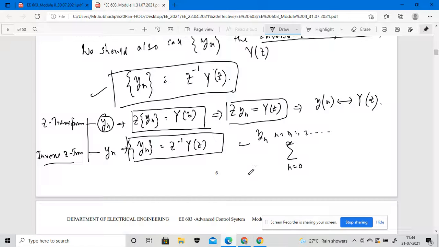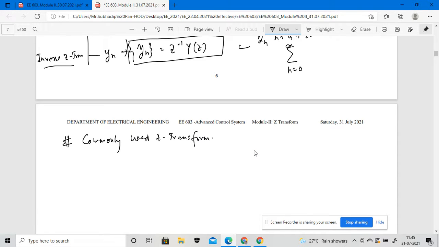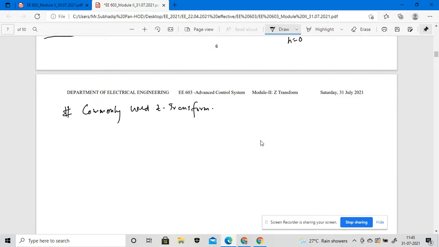Is there any question up to this? Now we are discussing a few points, and the next day we will discuss this thing: the commonly used z transforms. What are the commonly used z transformations? One, the unit impulse sequence.